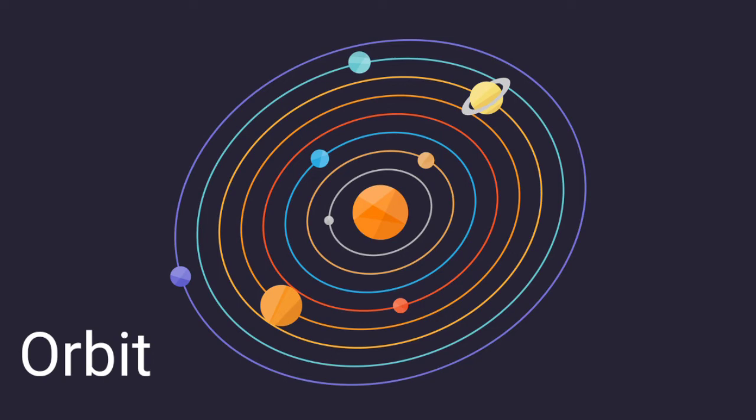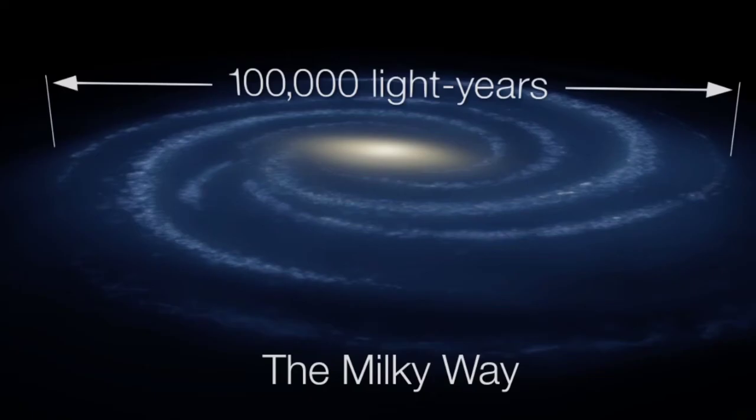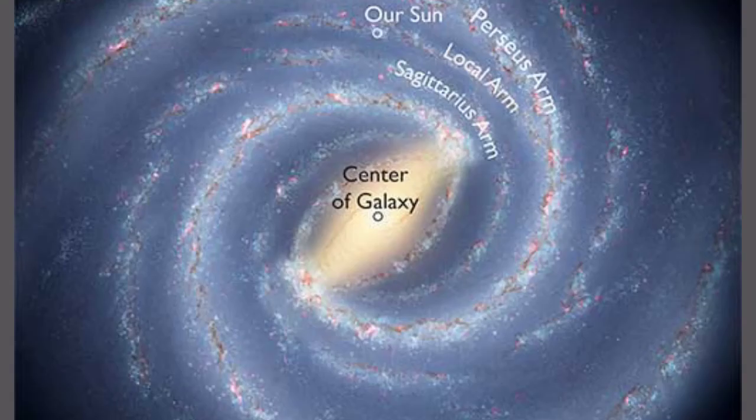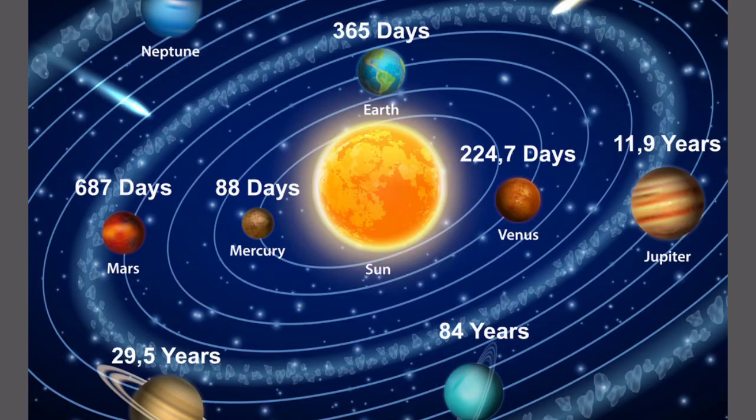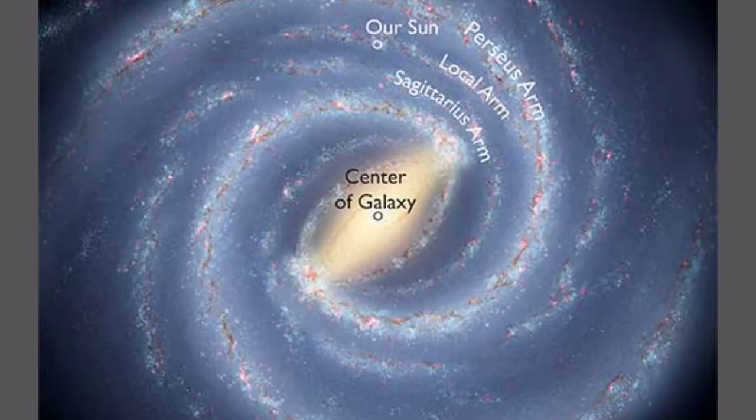The solar system too is always in motion and orbits the Milky Way galaxy. It completes one orbit in 26,000 years, which is known as a cosmic year. It is about 27,000 light years away from the center of the Milky Way galaxy.